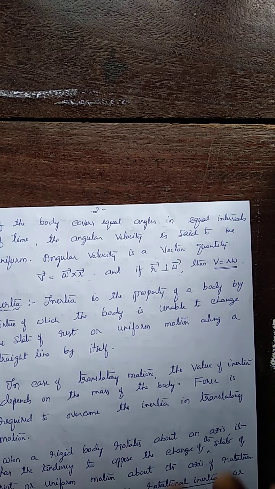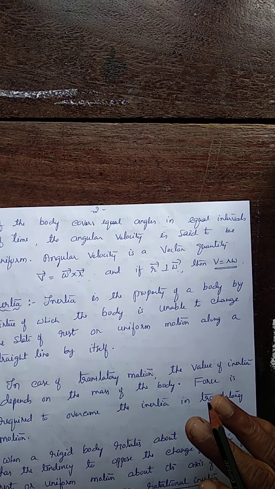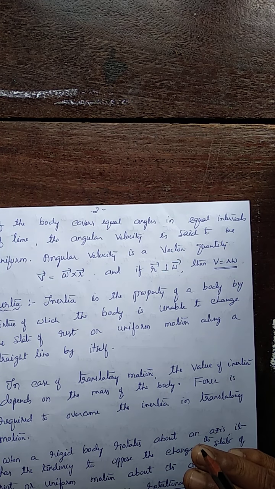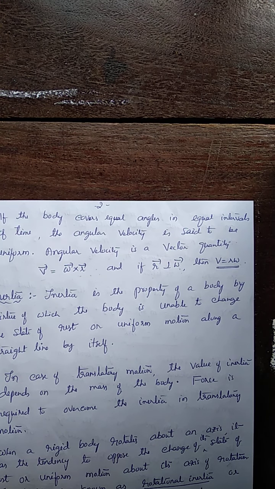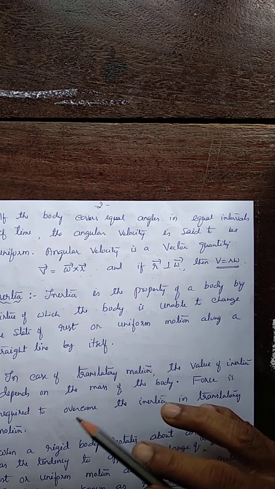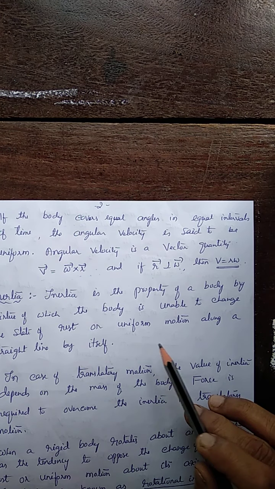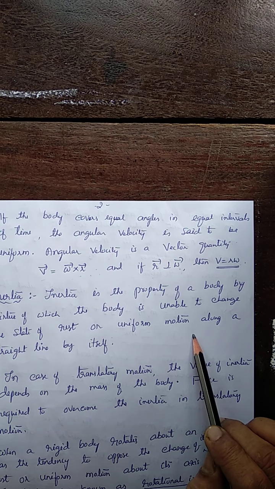In case of motion, whenever a body is at rest or in uniform motion, the body has two states: the state of rest or the state of uniform motion. The body has the tendency to retain its state. The body tries to remain in the same state, whether the state of rest or of uniform motion.